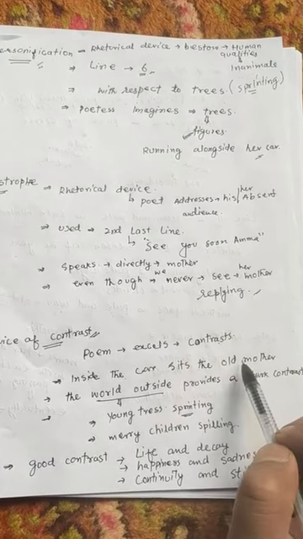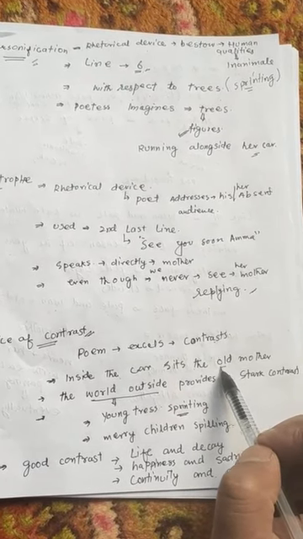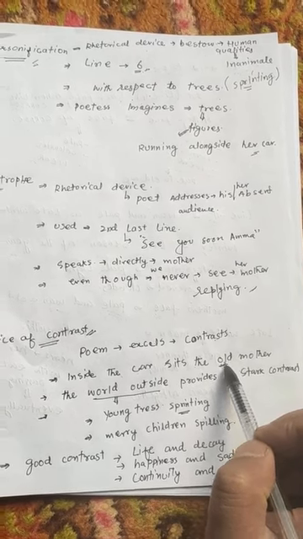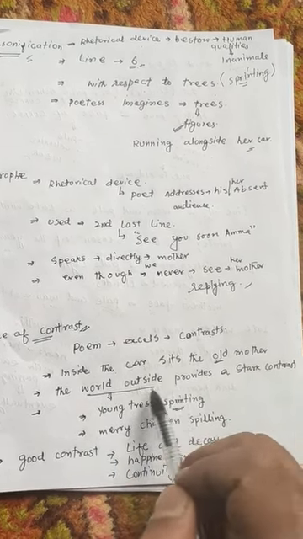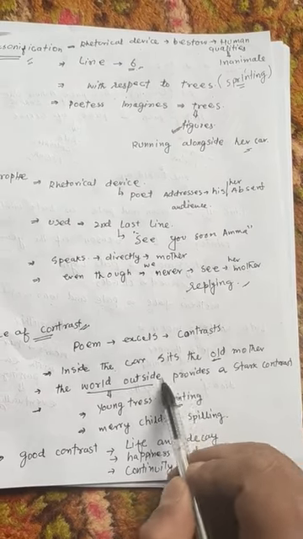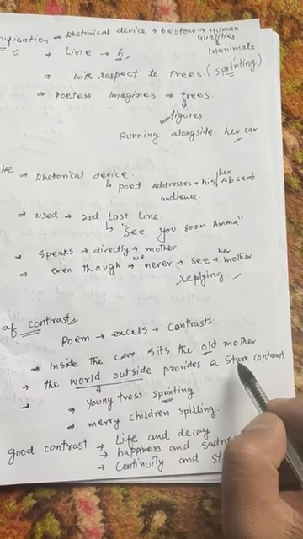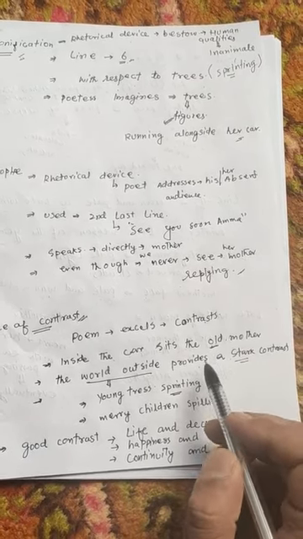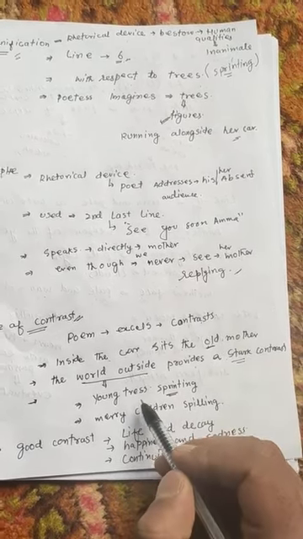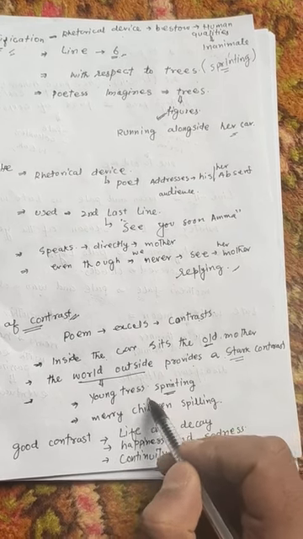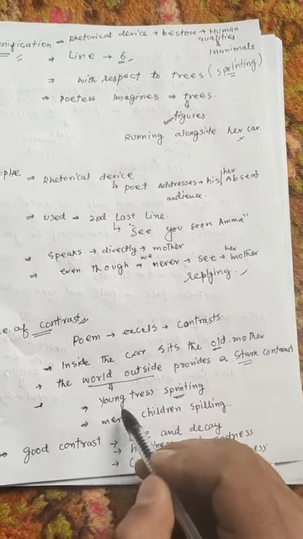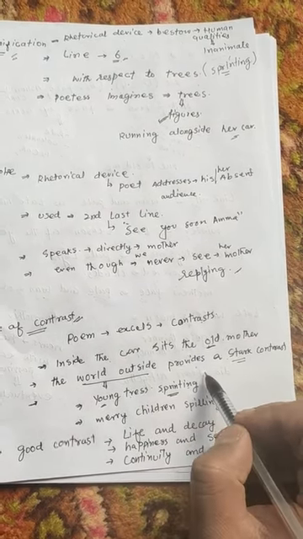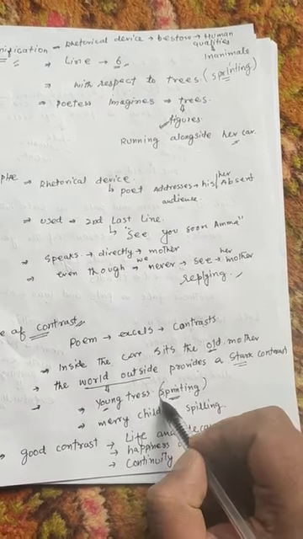Inside the car sits the old mother. You note down this point. Old is an adjective, old mother. But when she looks outside the window of the car, the outside world provides a stark contrast. How? You will notice inside the car there is an old mother. Outside the car there are young. It's old, and then we have the word young, adjective young. Young trees sprinting. By sprinting, I said it means short race.